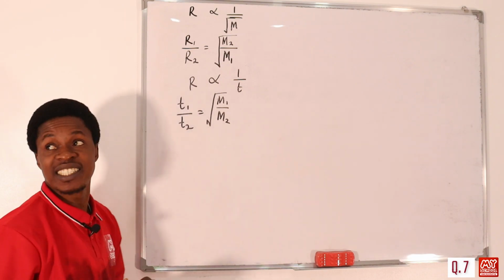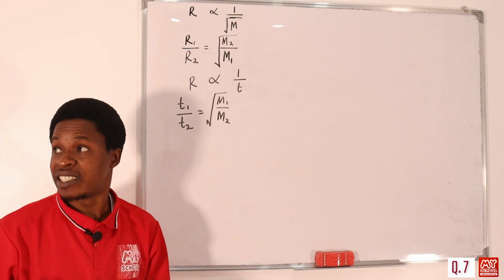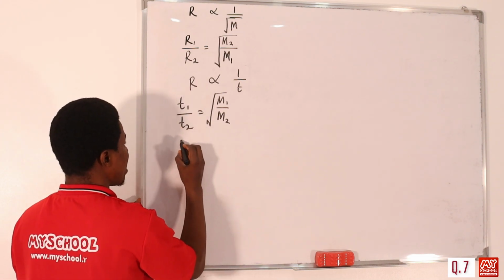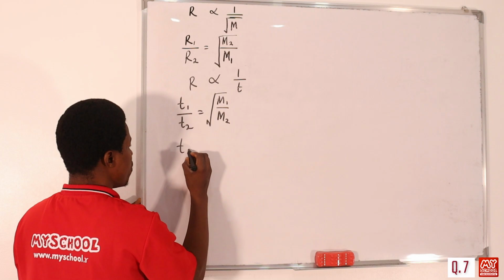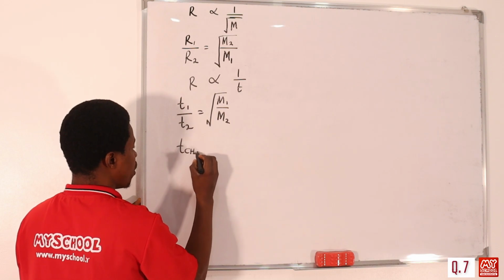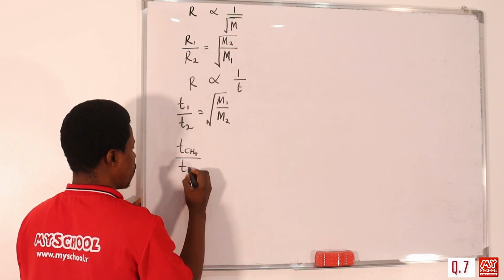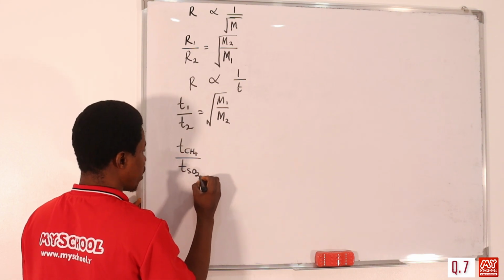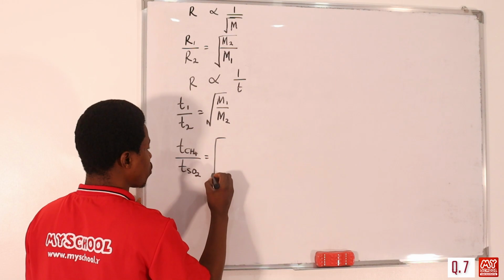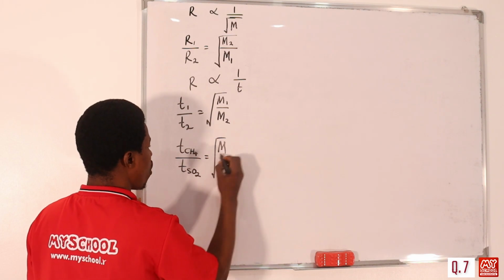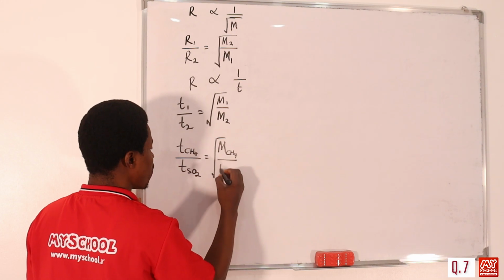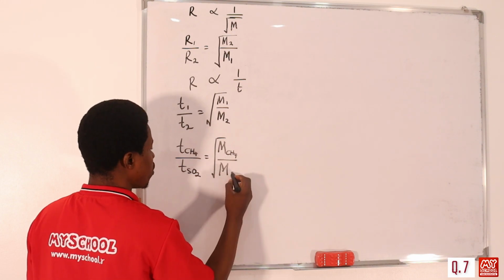So we have two gases here, which are methane and sulfur dioxide. So you can say time for methane, CH4, over time for SO2, will be equal to the square root of the molar mass of methane, since we started with methane, all over the molar mass of